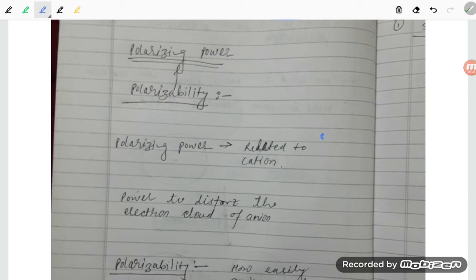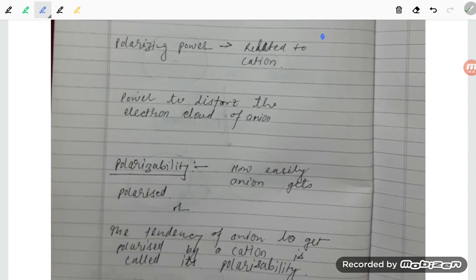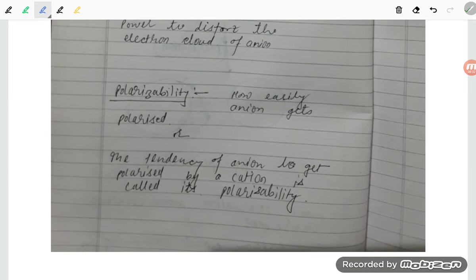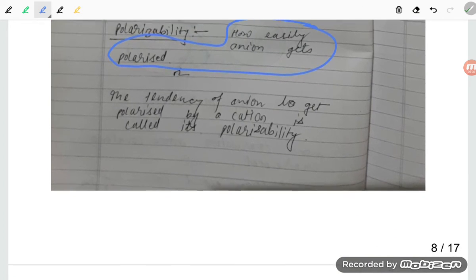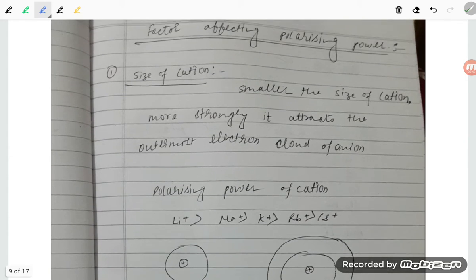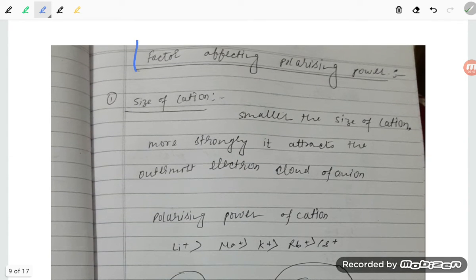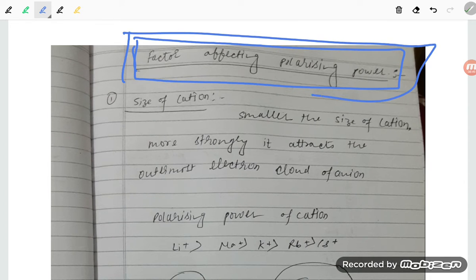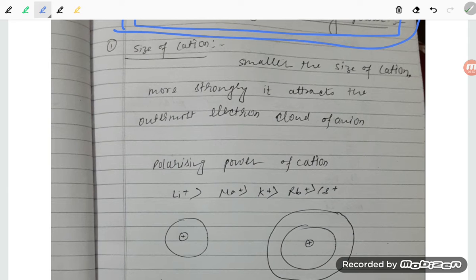If you talk about polarizability, how easily an ion gets polarized, that is polarizability. The tendency of an ion to get polarized by a cation is called its polarizability. Now, what are the factors which affect the polarizing power?